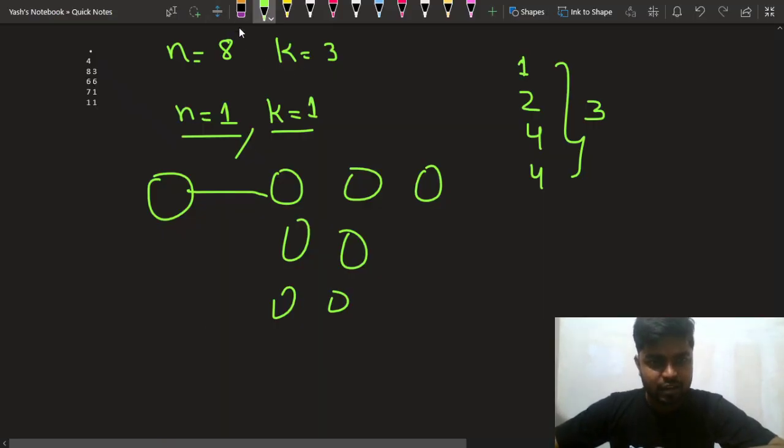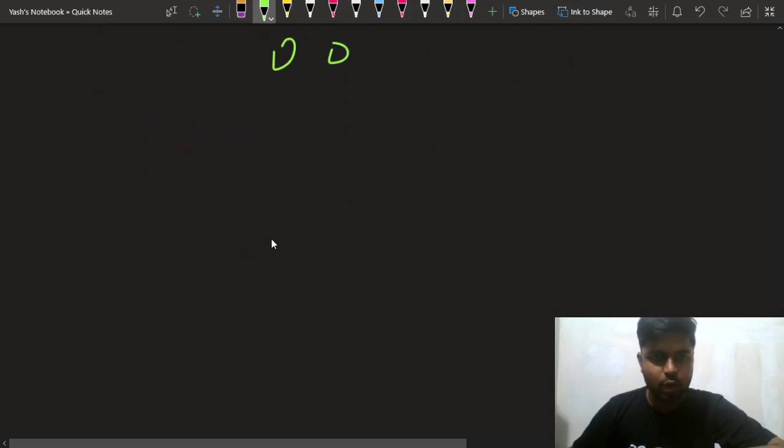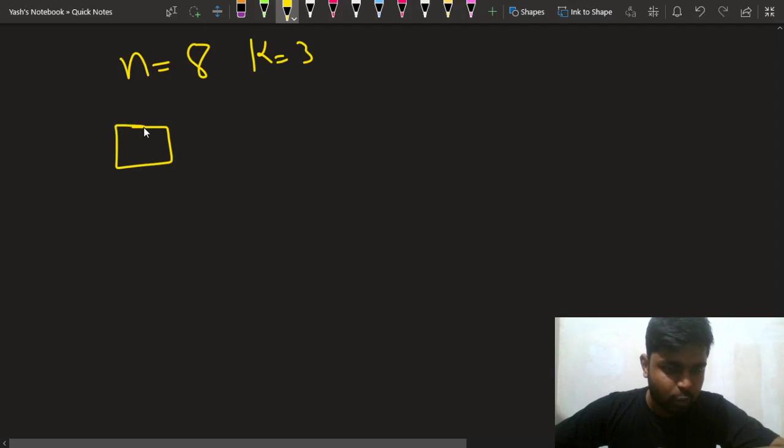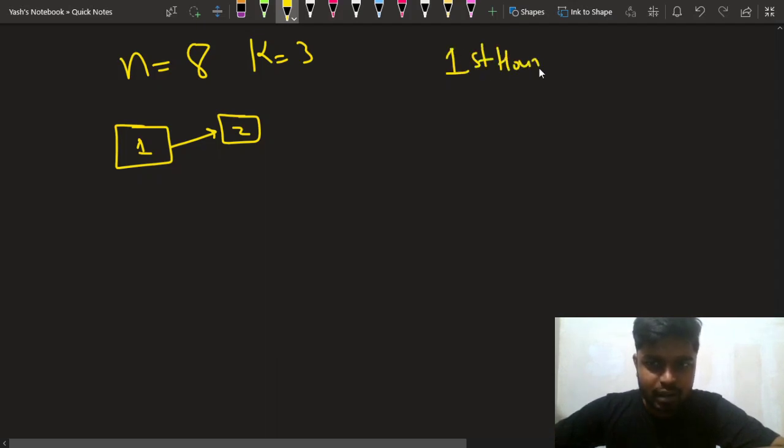Let me show you how we can actually do it. From this test case, I was given n is equal to 8 and k is equal to 3. Initially the update is provided to the first computer. From the first computer I'll provide the update to the second computer. So during the first hour, now two computers are updated.